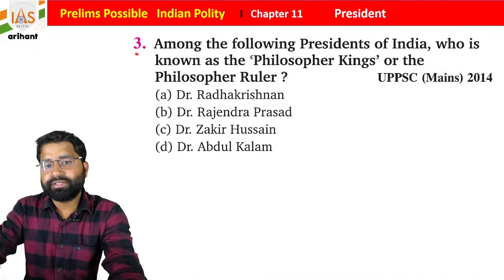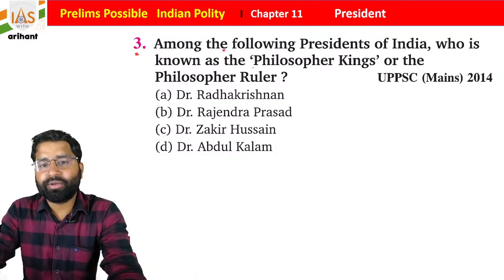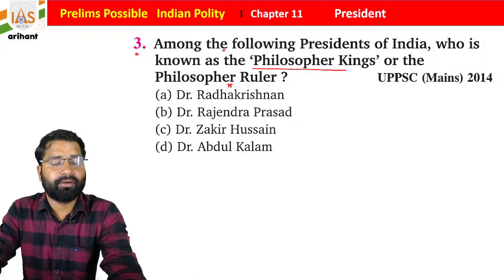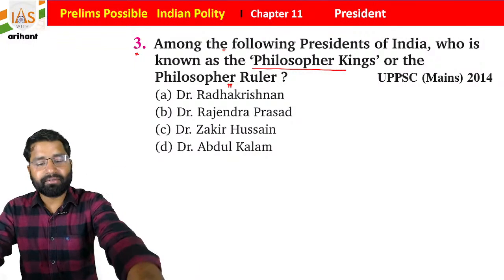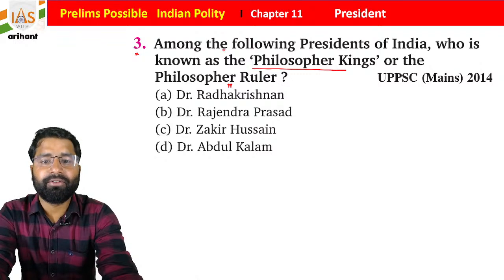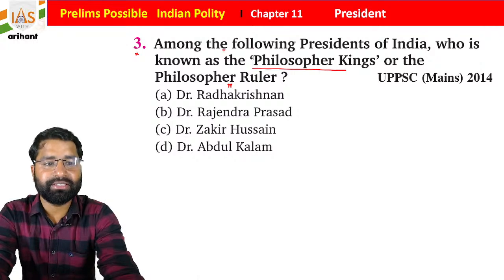The third question says: among the following Presidents of India, who is known as the philosopher king or the philosopher ruler? Okay, so basically he worked a lot on Hindutva and Vedanta. That's why he is considered the philosopher king, students, the philosopher president. So just choose the right answer for the same, and as I already told you, we are going to discuss each and everything.